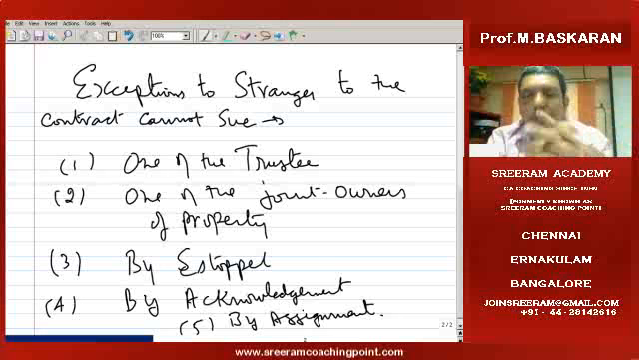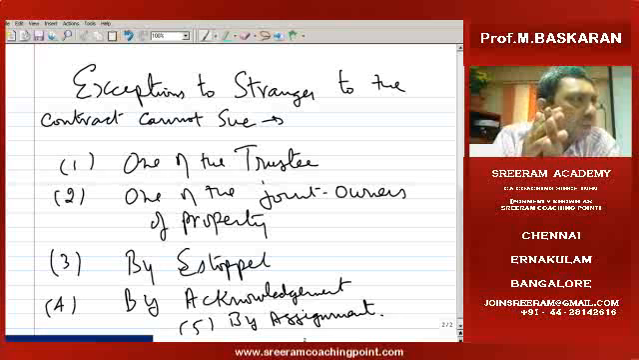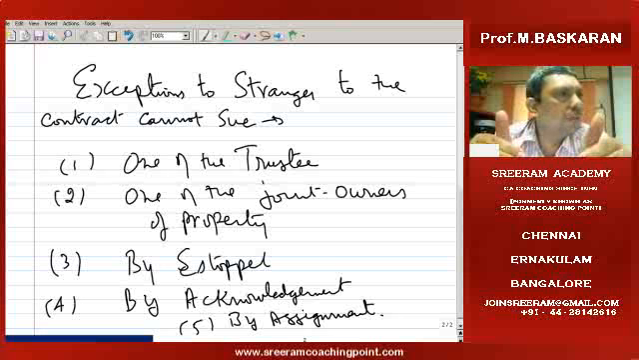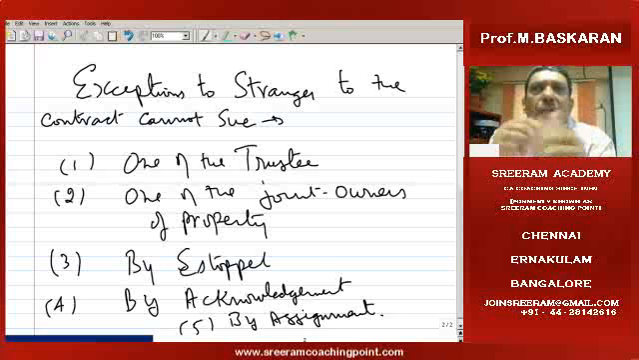Next, one of the joint owners of the property. When there are several joint owners of the property, suppose you are going to sell your house to a builder for construction of apartments. You are four brothers, joint owners. Three brothers are in different places, and only one brother is available in Chennai. So on behalf of the other persons, he can enter into a contract. Suppose that brother has gone or cannot be found, then the rest of the joint owners can join together and continue the agreement. So even though they are strangers, they have the right to file a case or to sue on the contract against third persons.